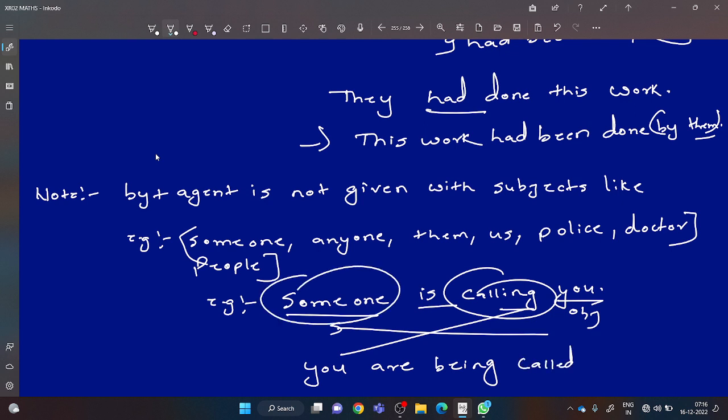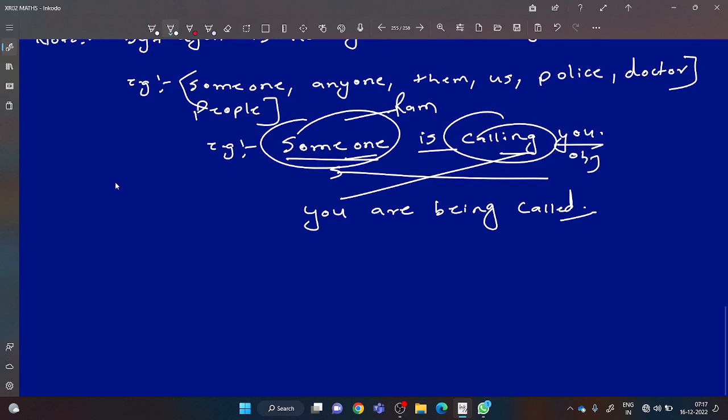Is it needed to write by someone if you are not particular who is calling you? So English says just be in shortcut. You are being called, that is more than sufficient. But if the name was mentioned, like Ram is calling you, so you should have written you are being called by Ram. If it is not written who is calling you, only someone, so there is no need to write someone. One more example, please try to solve.